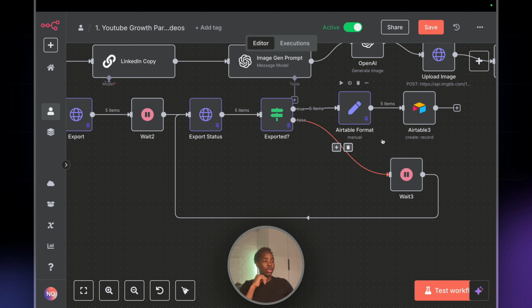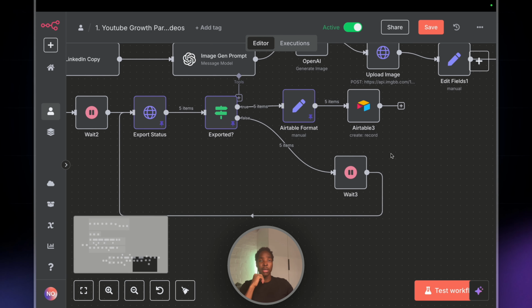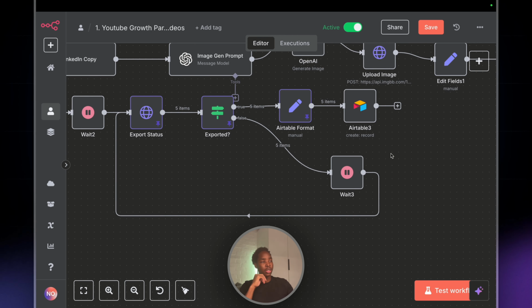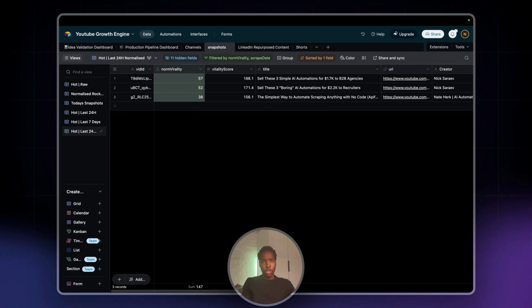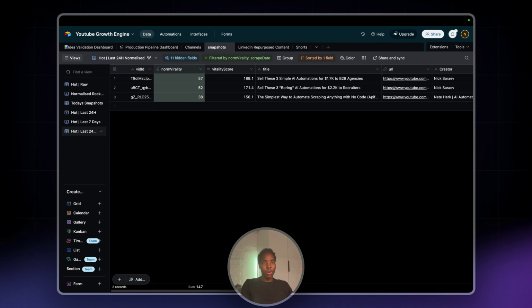And yeah, so let me just show you the Airtable, and this is like the main dashboard of it, and then we can go from there. So this is the content dashboard that will hopefully grow my YouTube channel. I'll check back in 2-3 months to see if there's an uptick. But anyway, let's look at the different tables.